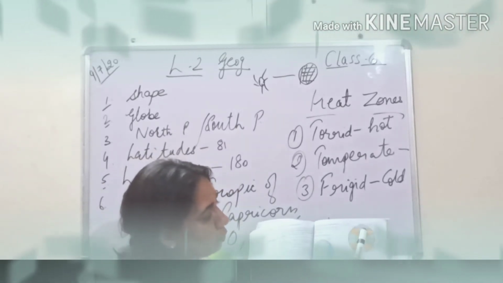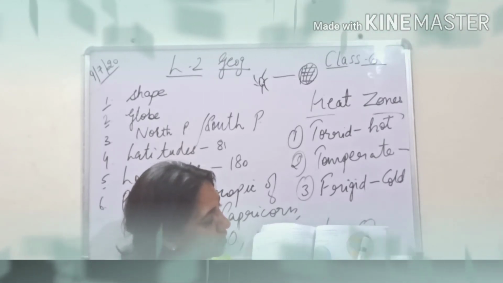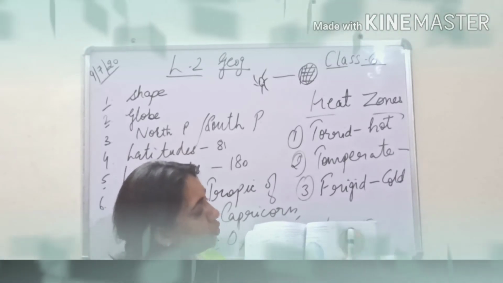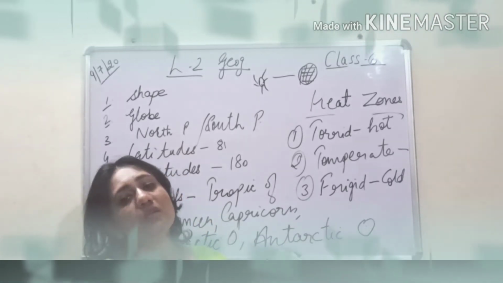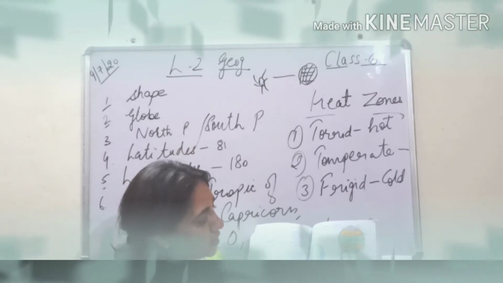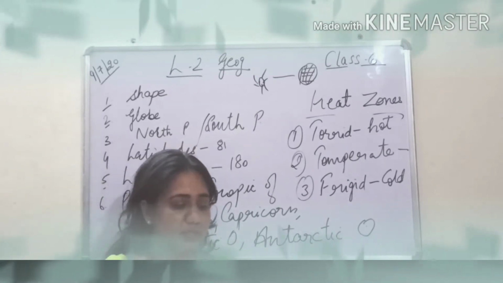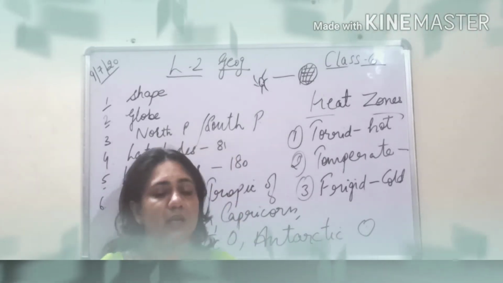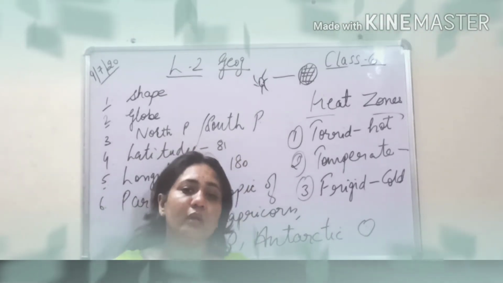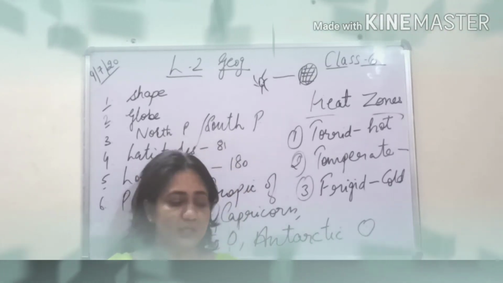So this is North Pole and this is Arctic Circle, and the area between them is known as North frigid zone. Similarly underline the area between the Antarctic Circle and the South Pole, also known as South frigid zone. This you need to underline and also learn.